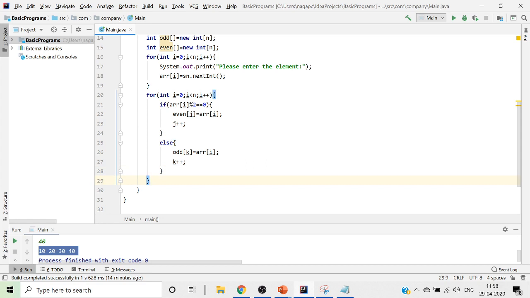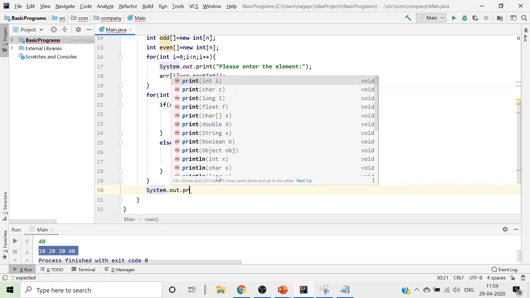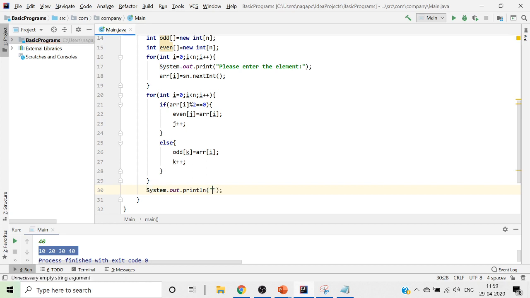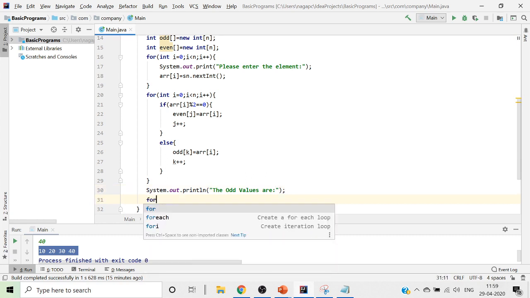Whatever for loop that we have, we come out of it and put it as System.out.println, and we will write it as "the odd values are". After that, we just go ahead and write it for of